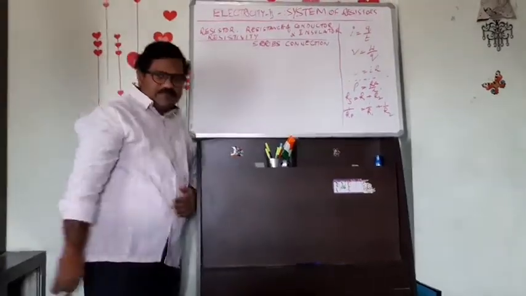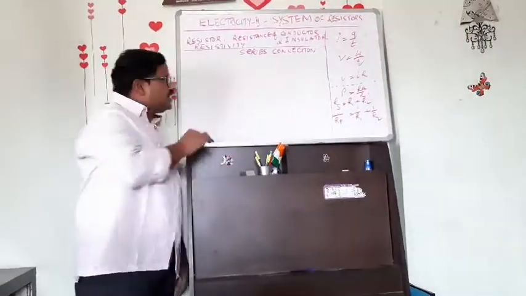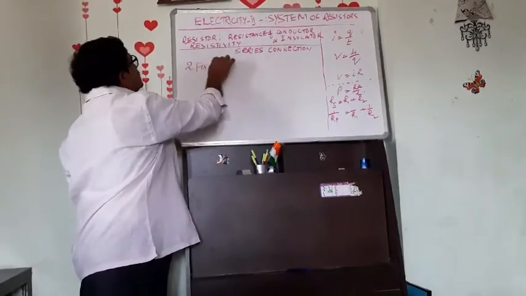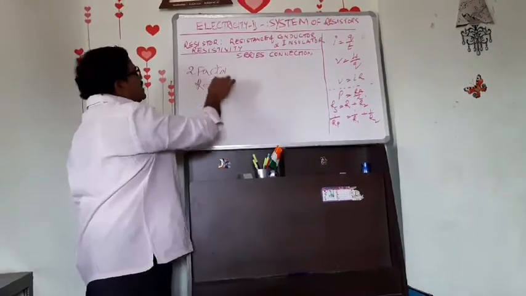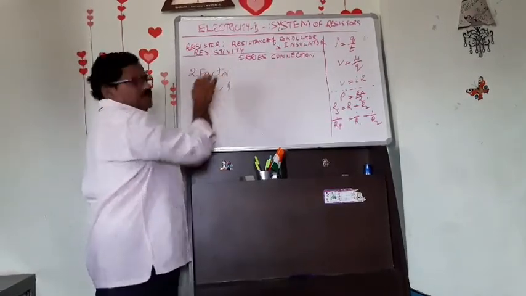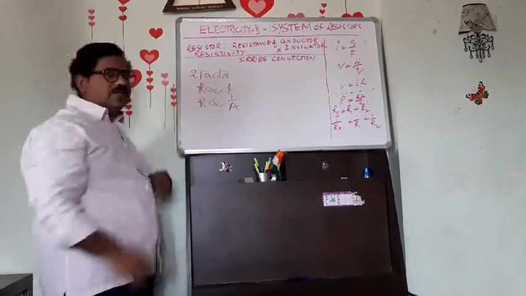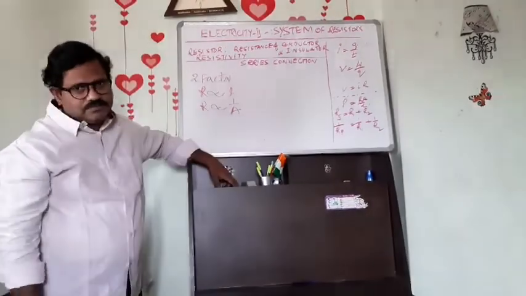And then, as you know, what are the two factors? There are two factors, a very important question. Resistance is directly proportional to its length. Resistance is inversely proportional to its area of cross section.